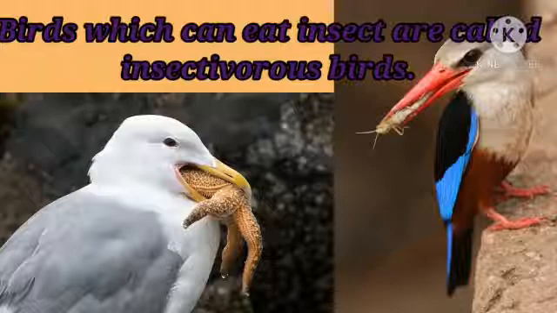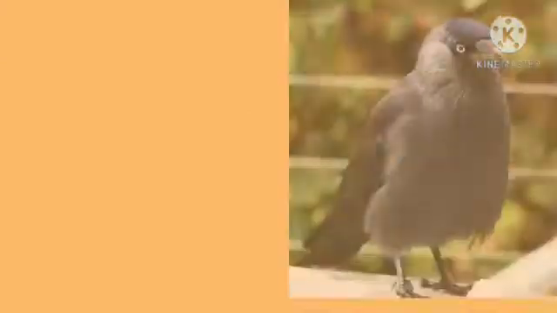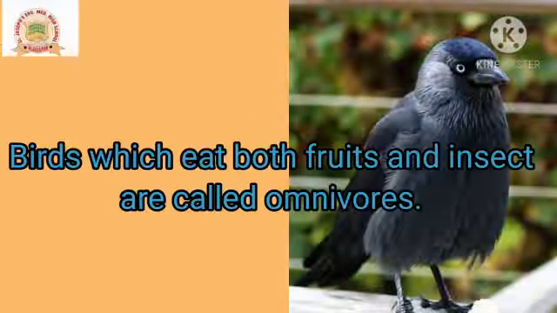Now next, some birds can eat both plants or fruits and insects also. The crow, you remember the story of the fox and the crow? It can eat cheese and the crow eats small insects also, means the crow can eat both plant-based material, fruits, and it can also eat insects.